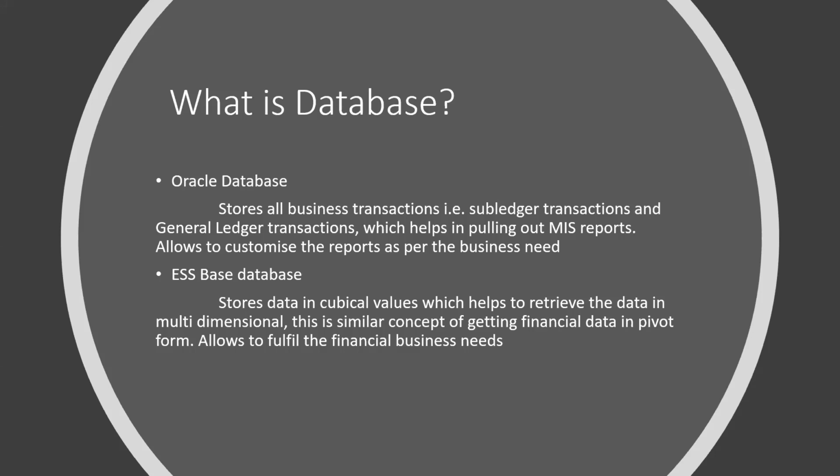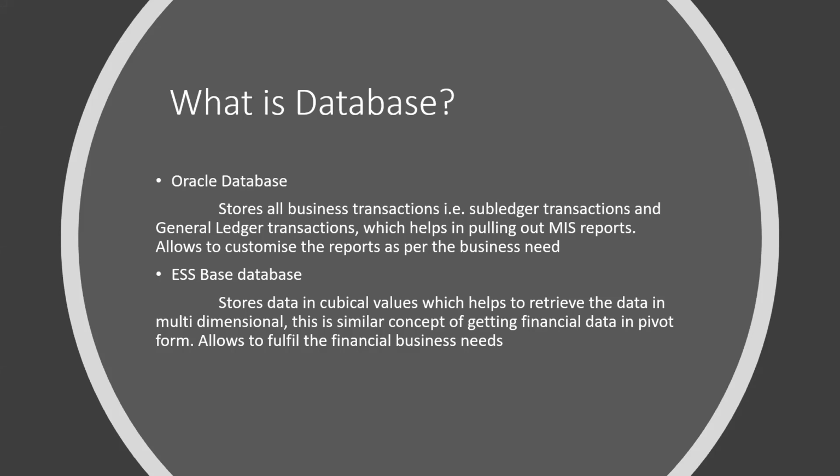Okay. So basically, we know that Oracle has a database. So we have rows and columns. This is the standard database that Oracle has for the EBS environment. Whereas if we speak about Fusion, we have another database called SPS database. This is what I was referring to, wherein we have cubical values.